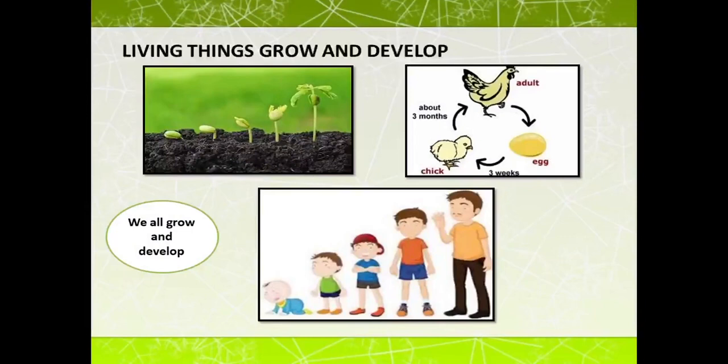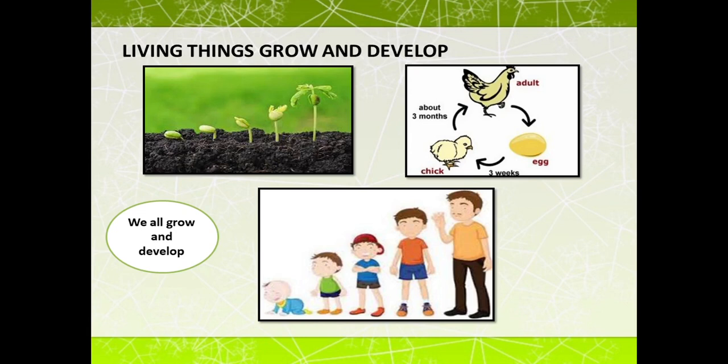So living things, they grow and develop. All living things, including plants, animals, and humans, they grow and develop. Although the growth is limited, that is fixed, in humans as well as in animals. On the other hand, plants, they grow throughout their life. You have seen when we grow a seed, it germinates to form a sapling, a baby plant. After few days, later on, it becomes an adult. But when we cut a branch of a tree, of a plant, after few days or few months, a new branch starts appearing.